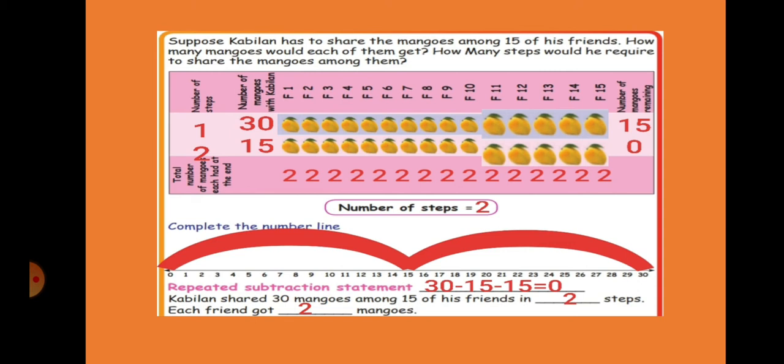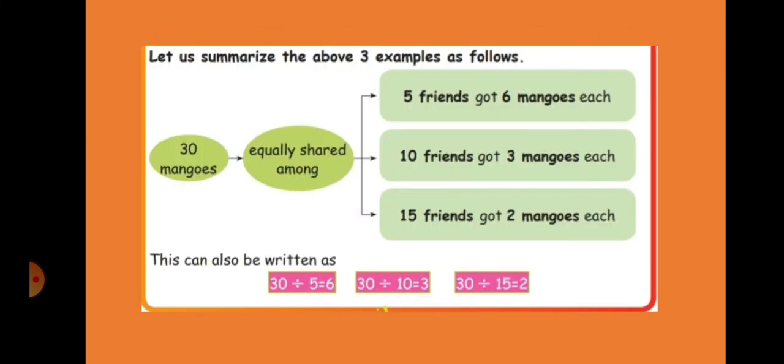Okay children, so the next thing, let us summarize the above 3 examples as follows. 30 mangoes equally shared among 5 friends got 6 mangoes each in the first, in the second 10 friends got 3 mangoes each, and in the last 15 friends got 2 mangoes each.